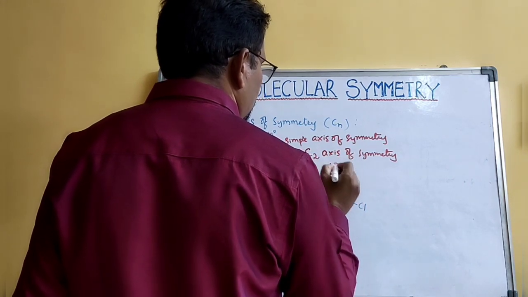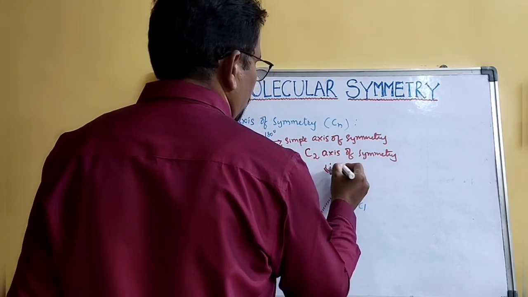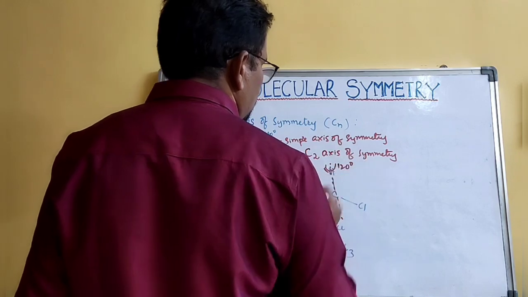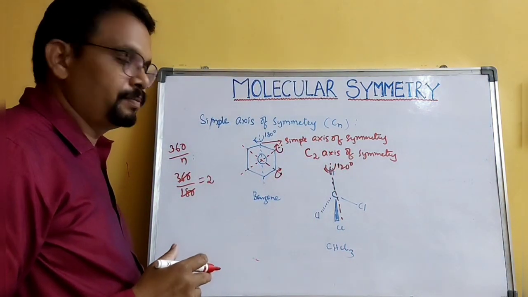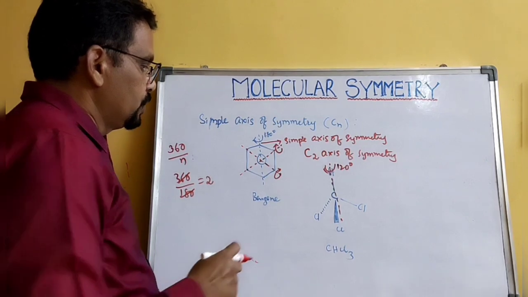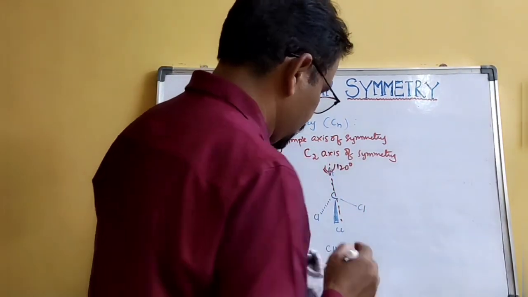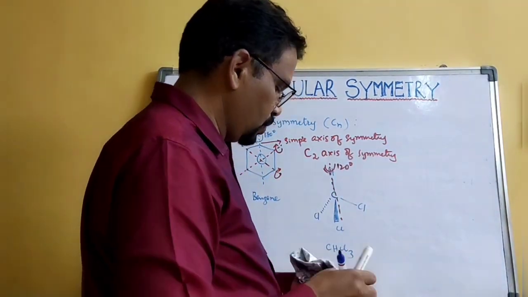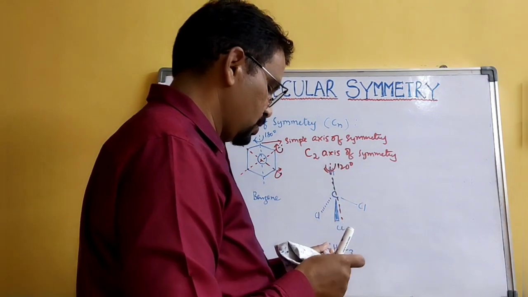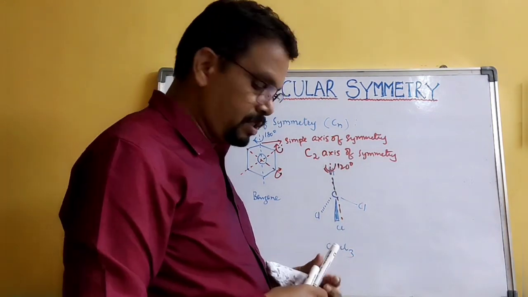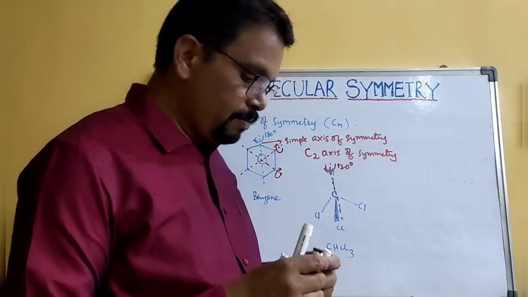If you rotate this molecule about 120 degrees, you will get the same molecule. This is the three-dimensional structure: of the 3 chlorines, one is towards the observer, another is away from the observer, and another is in the plane.